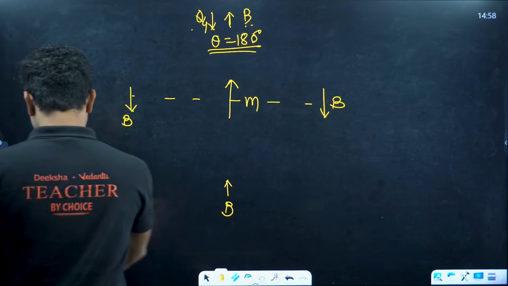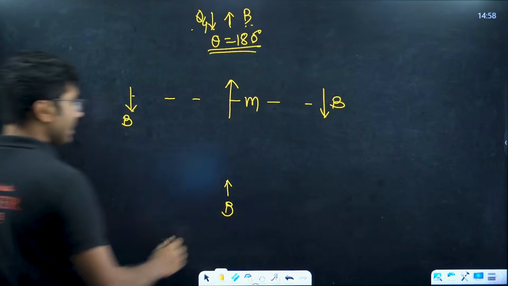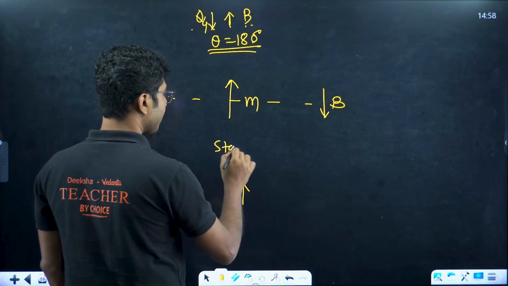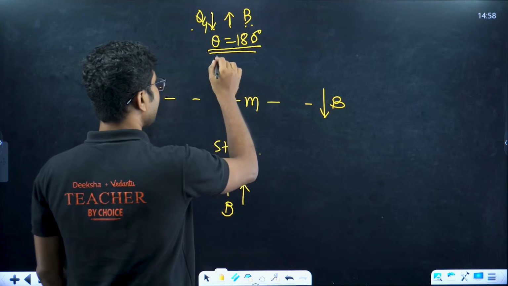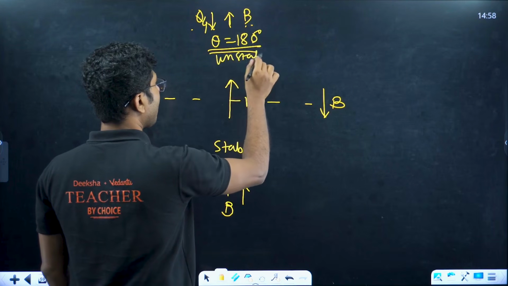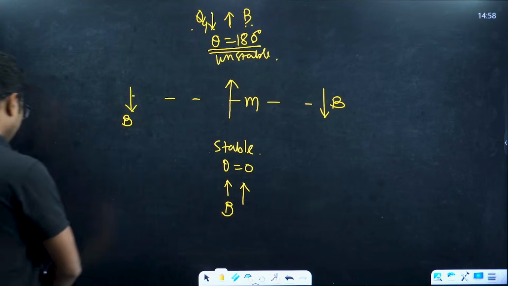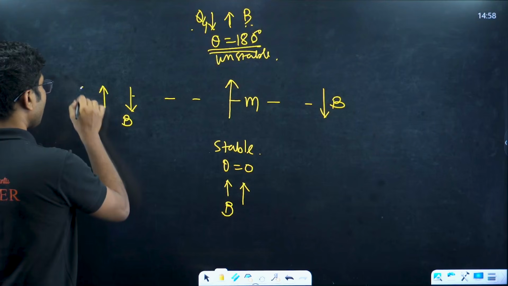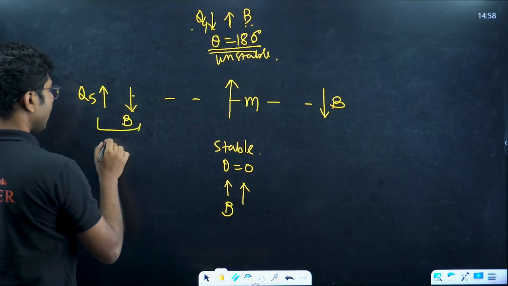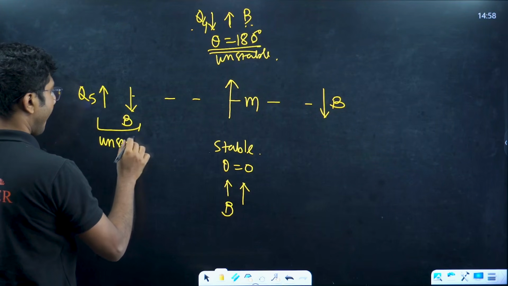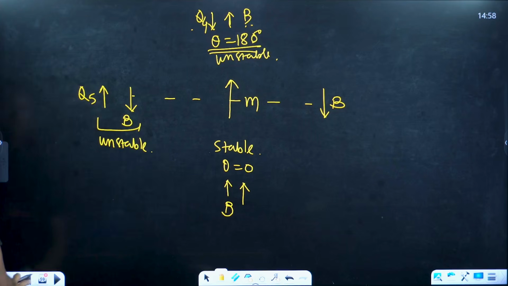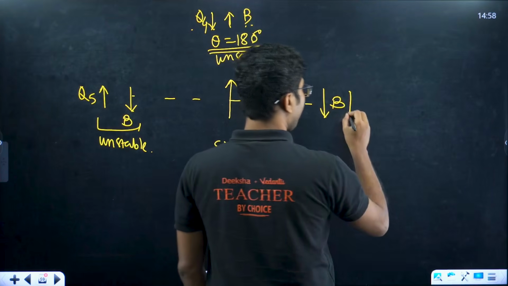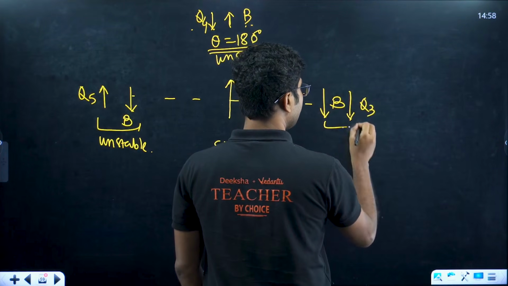Similarly, next one is Q6. For Q6, theta is 0. This is a stable equilibrium. This is unstable. This is stable. Now next one is Q5. Q5 is in this direction. So these two will also be unstable. And the other one is Q3, downward, Q3 in this direction. This will be stable.